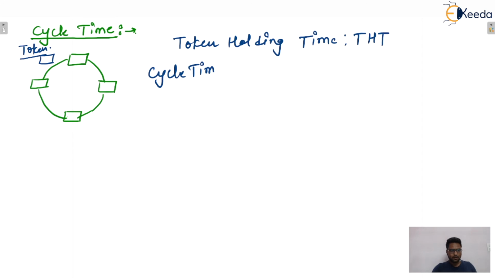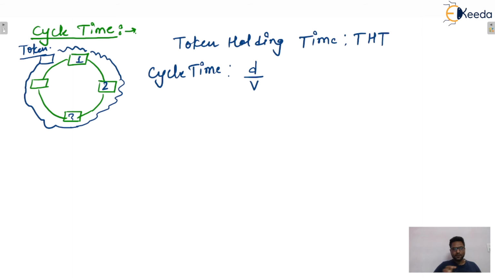Cycle time means the time required to circulate the token around the entire ring once. That means the token will be held by station 1, then station 2, and station 2 will transmit the data. After that 3, after that 4, and the token will reach its previous location. So that is the complete cycle. This cycle will include d by v, that is the propagation time, the length of the ring divided by the velocity, that will be the propagation time of the ring.